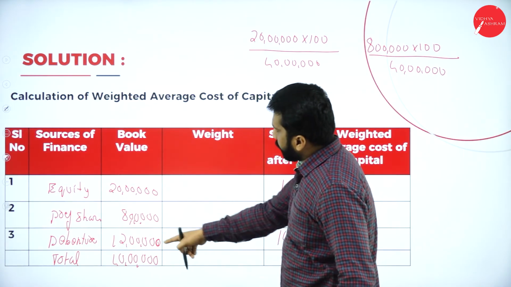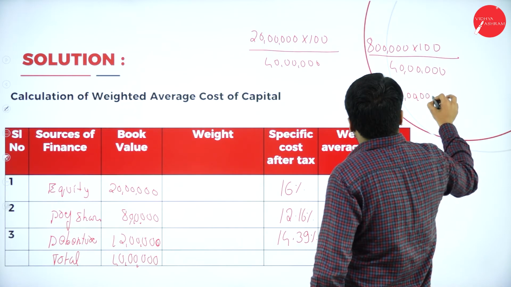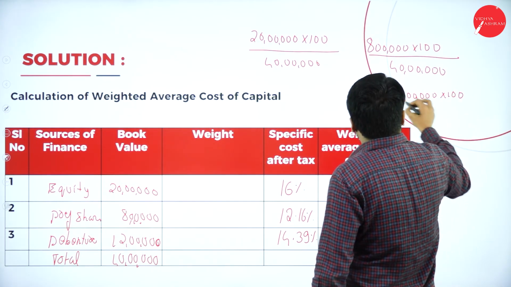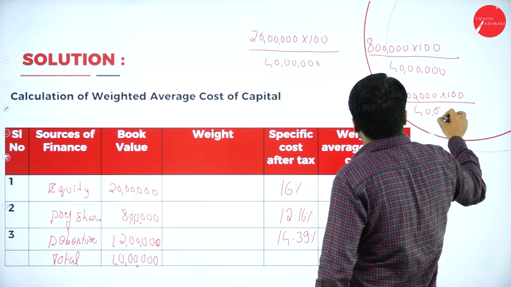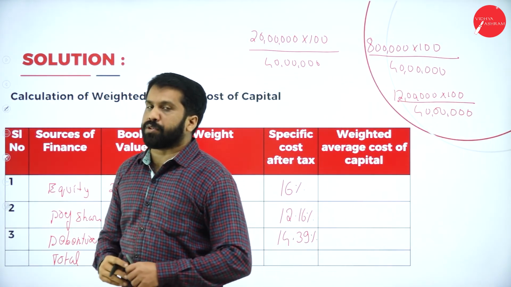And the third, 12 lakh into 100 divided by 40 lakh.